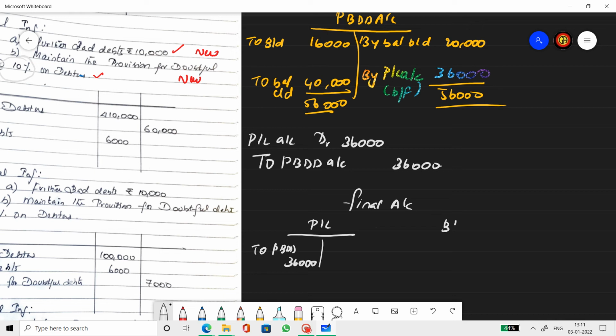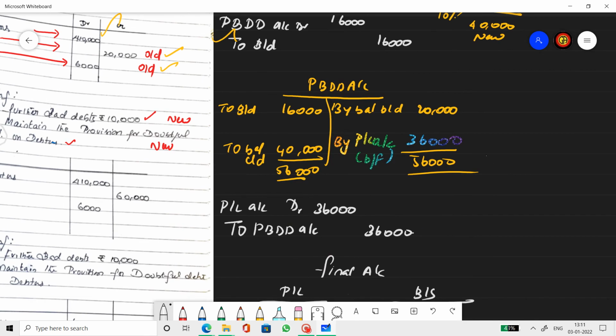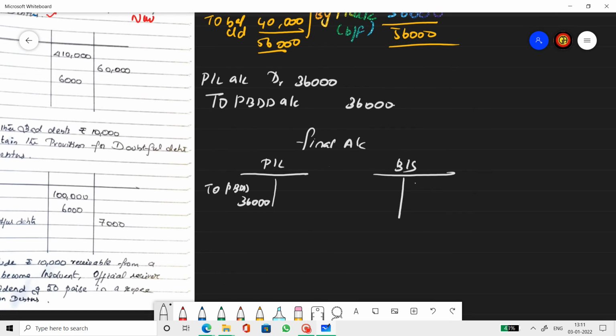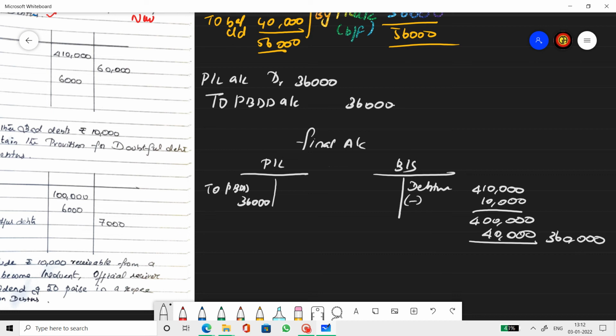And in the balance sheet, you can prepare the entire ledger and get the balance, or you can simply do the inter-adjustment. Debtors 4,10,000 less the new bad debts of 10,000, so 4 lakh, less the new provision of 40,000. So the debtor value will be 3,60,000 in the balance sheet. So this is how we deal with this case.